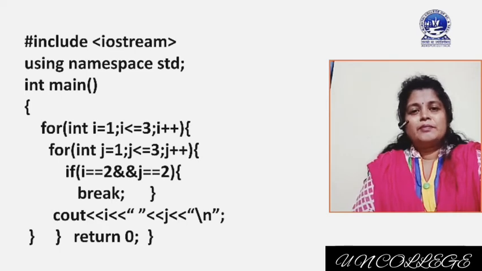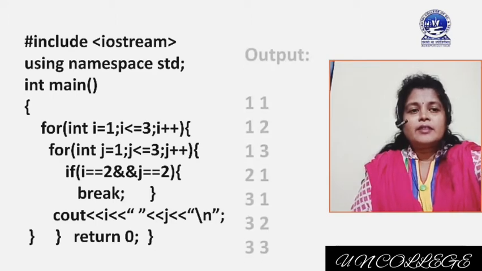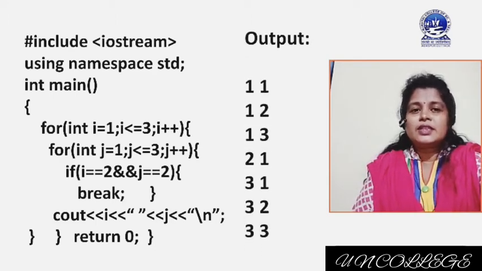Okay. For the first time, when the outer for loop will start, at that time initial i value is 1, condition i less than equal to 3 is satisfied, it will enter inside the inner for loop, and inside the inner for loop initially j value is 1, j is less than equal to 3, condition is satisfied. Then if condition will be checked, it is not satisfied, and you will get output. For the first time the output will be 1 1. Why? Because i value is 1 and also j value is 1.